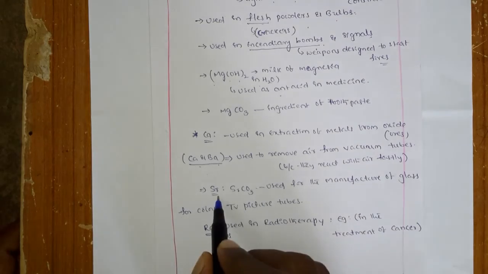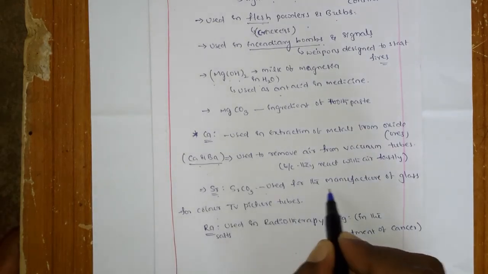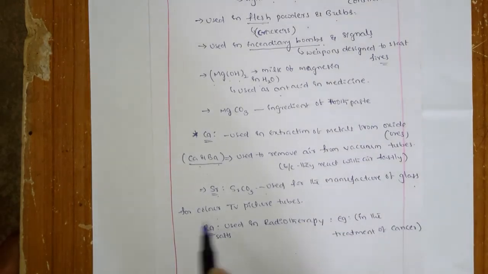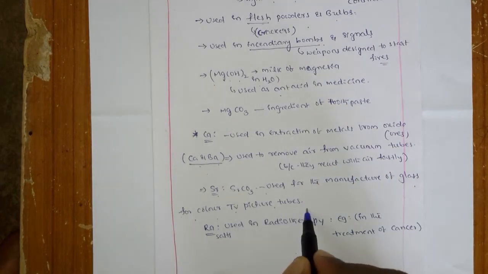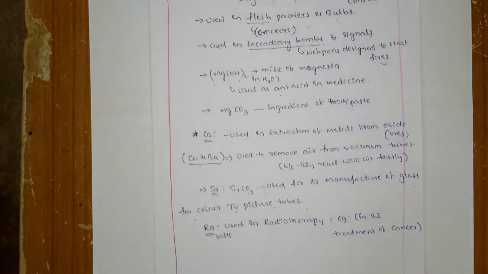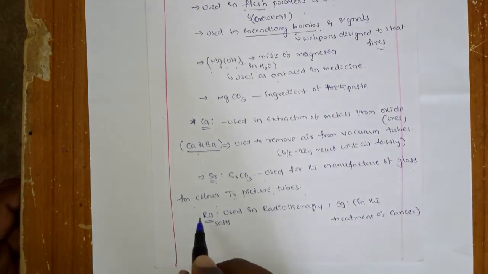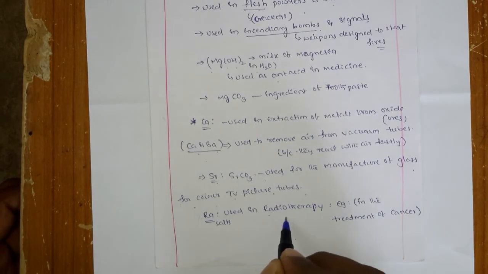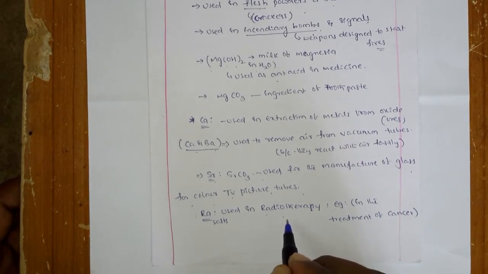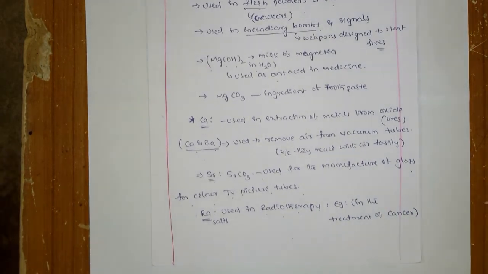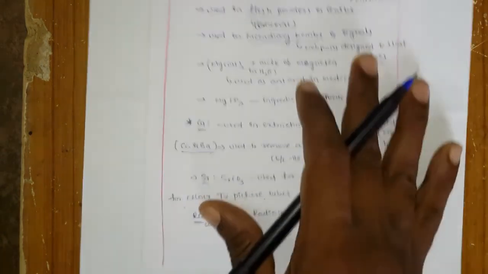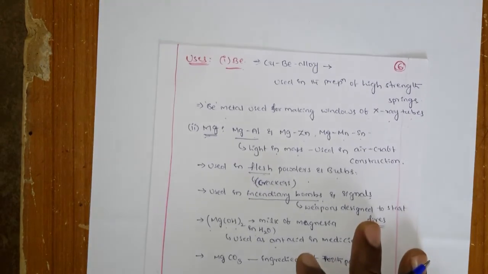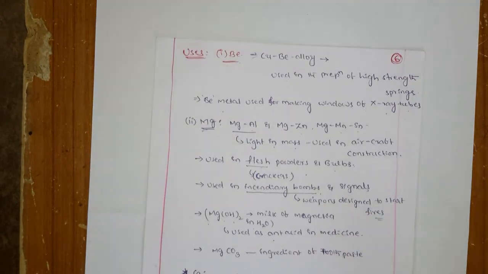Strontium carbonate is used for manufacturing the glass for color TV picture tubes. Strontium carbonate is very important in the manufacturing of glass for color TV picture tubes. Similarly, radium is a radioactive element, so they use it in radiotherapy, that is in the treatment of cancer. This is all about the uses of the second group of elements, right?